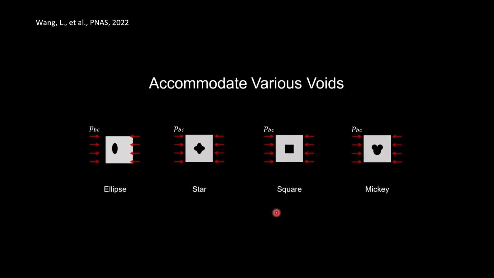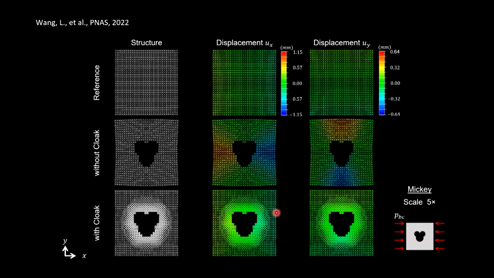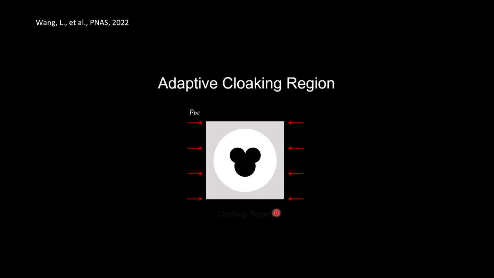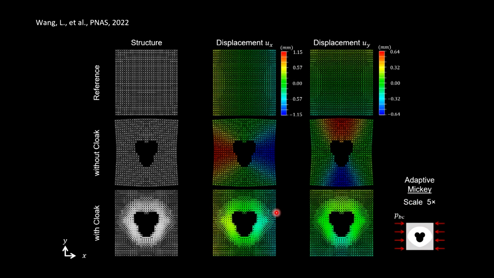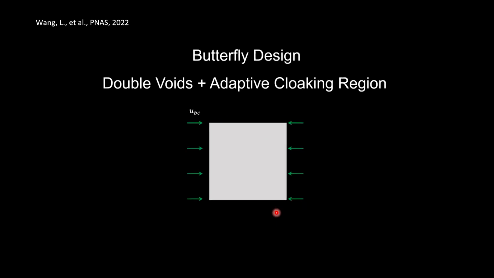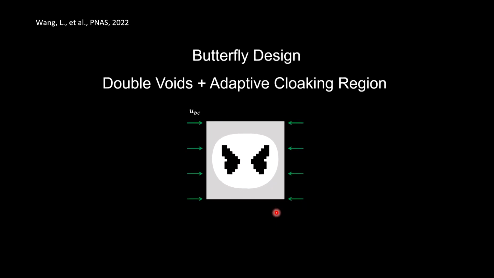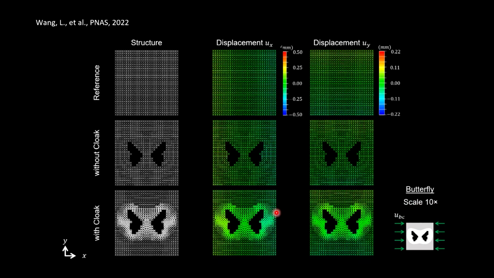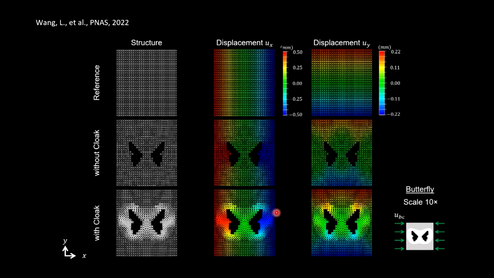And because we are doing optimization, we are not just designing using the machine learning, so we can easily accommodate different shapes of the void, as well as adaptively change the cloaking region so that it can give you even better performance. For example, in these Mickey Mouse cases, we also design the region of the cloaking. And here, we also can accommodate very complicated cases. We have two holes here. Our result can also easily accommodate this new scenario. It helps us to address the limitation of machine learning.